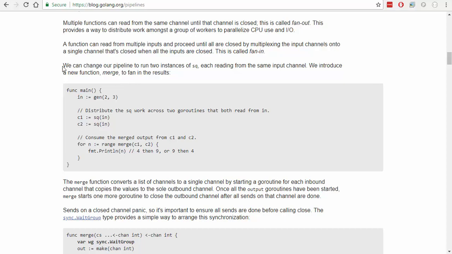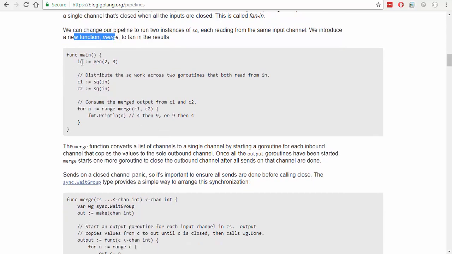Okay. We can change our pipeline to run 2 instances of square, each reading from the same input channel. We introduce a new function merge to fan in the results. Okay, so gen is going to be the same. It's going to fill up that channel. Now we make 2 channels, the first one is going to take that, the second one's going to take that. So that's going to give us our 4 and our 9. And then we're going to have this new mysterious merge function that's going to take these 2 channels, probably pop one off of each channel, and then print the results. So in this case, we're going to have 4 and 9.